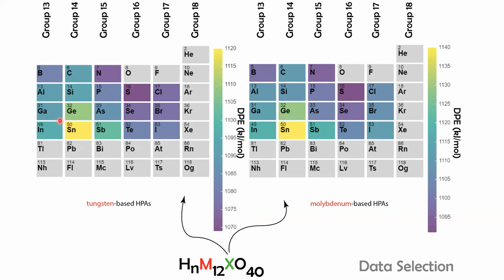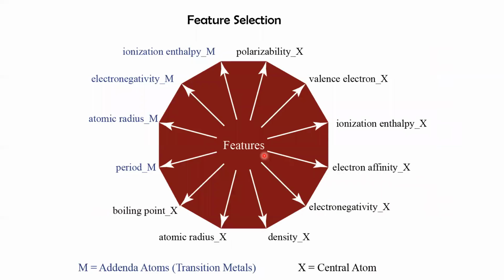We can see that the deprotonation enthalpy is increasing. This is the case also for the molybdenum-based heteropoly acids. This gives us a motivation where we can select the periodic table properties of these central atoms, and it might have some correlation with deprotonation enthalpy. This intrinsic correlation might help in predicting this descriptor more efficiently from an ML model.